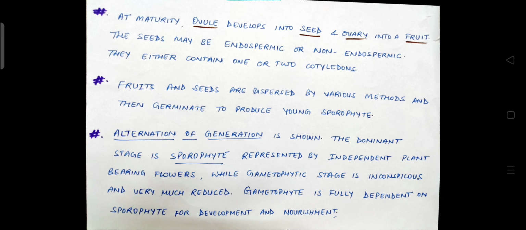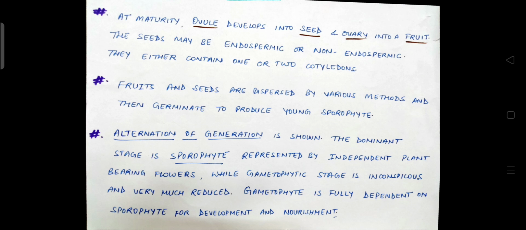The seeds may be endospermic or non-endospermic, means there will be presence of endosperm or there will be absence of endosperm. They either contain one or two cotyledons. Cotyledons are the structures present in the seeds. So, on the basis of presence of cotyledons, there are two categories, monocotyledons and dicotyledons. Fruits and seeds are dispersed by various methods and then they germinate to produce young sporophyte.